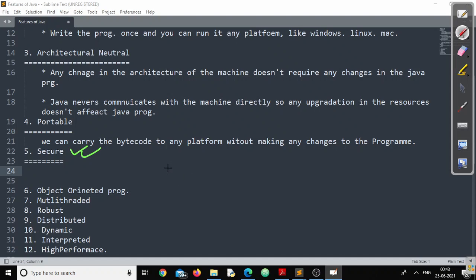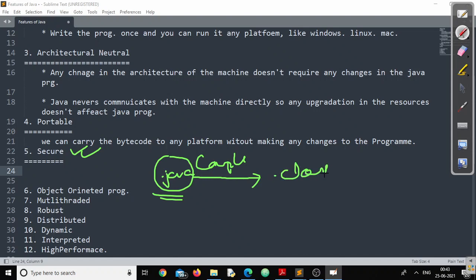Now we know whenever we are writing a program, the program has an extension .java. Don't worry how to write a program, we'll write the program and learn everything. Once the Java program is written, I need to compile it so that it gives me a .class file. Now the .class file is also called bytecode.